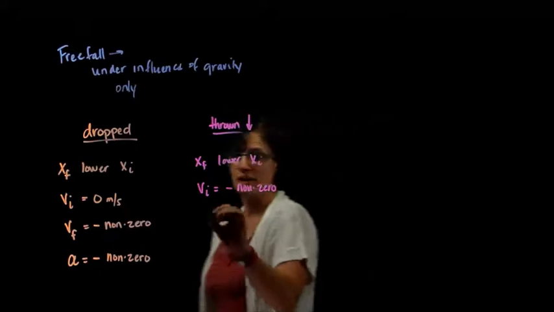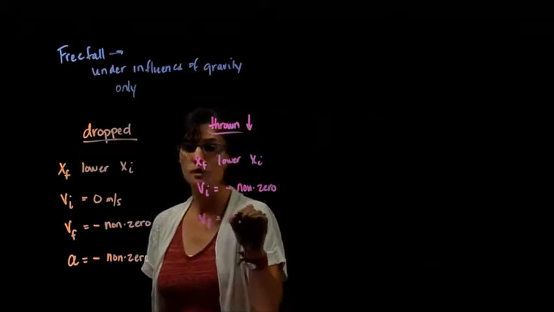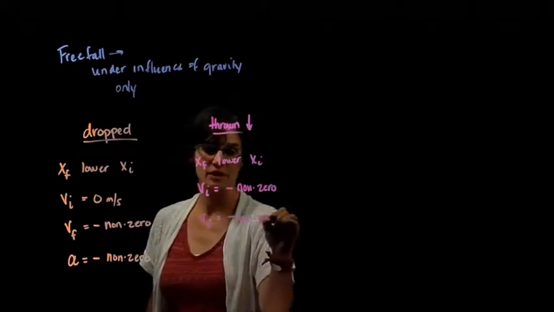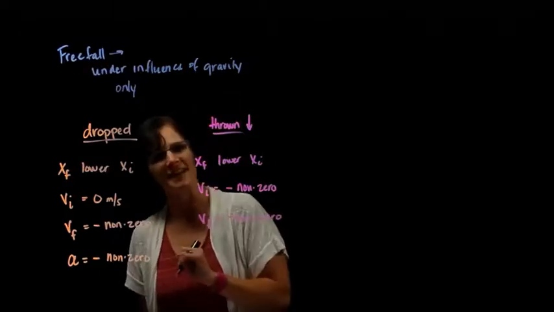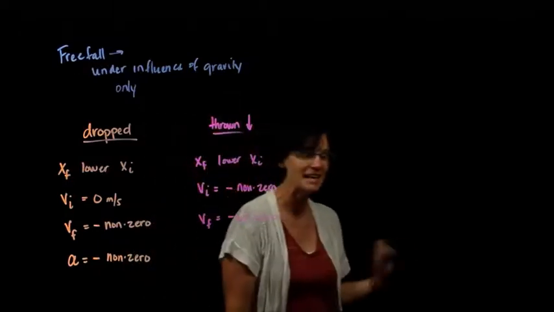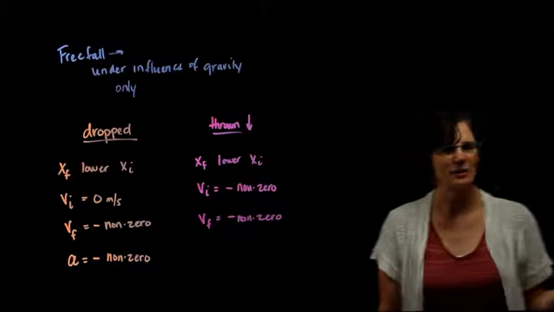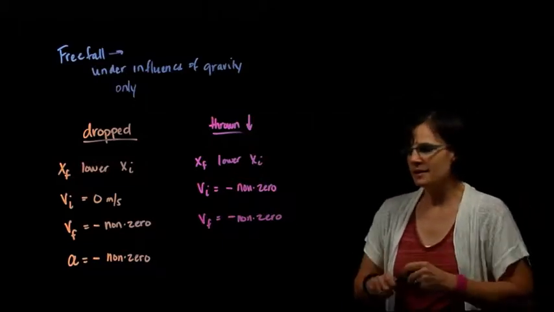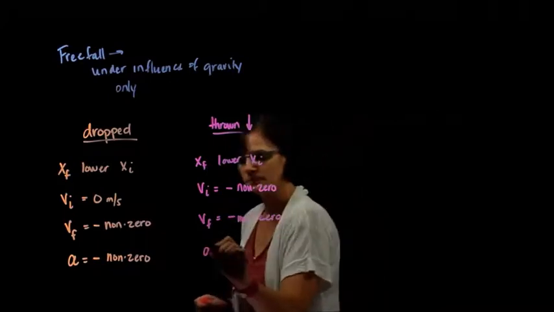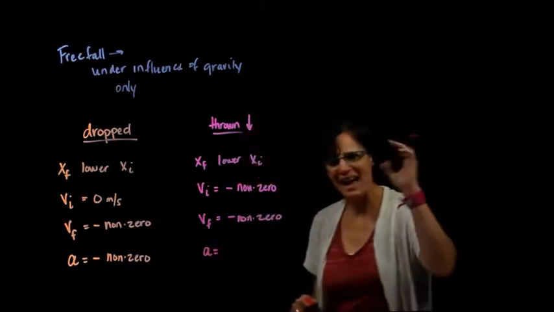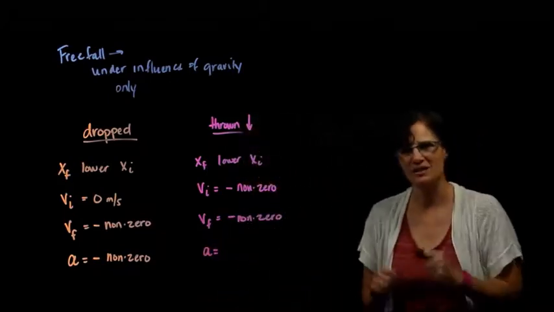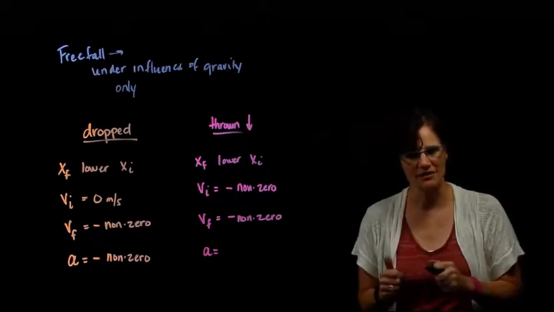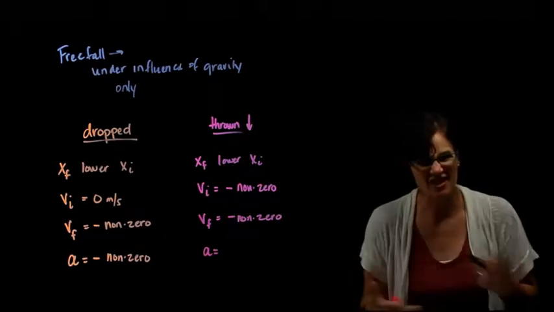My final velocity will also be negative non-zero. It started moving down and it's going to keep moving down. It's not going to be the same negative non-zero, but it will also be a negative non-zero value. What about acceleration? Well, as I throw the object down, it starts off with a non-zero negative value, but then it gets faster and faster and faster.